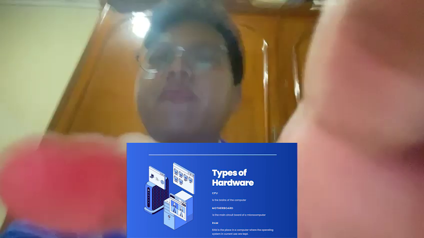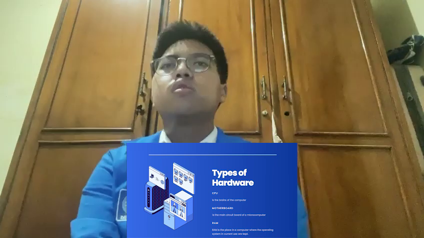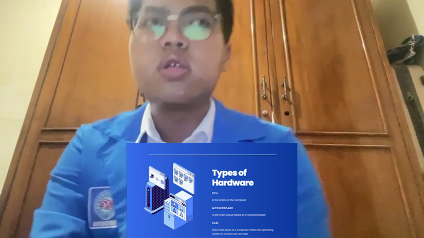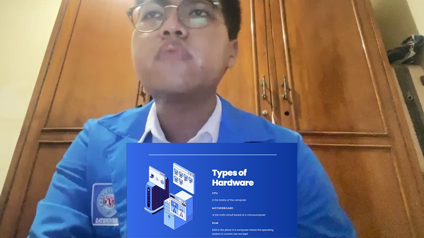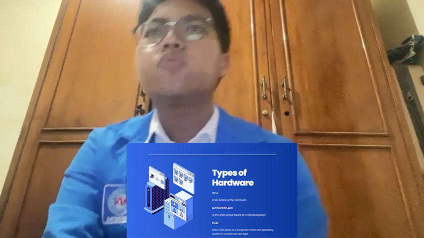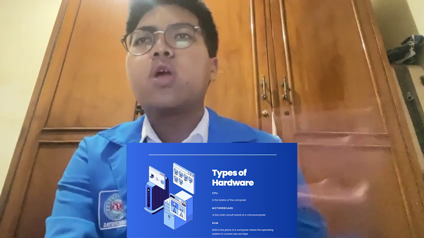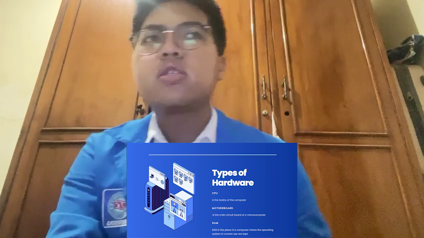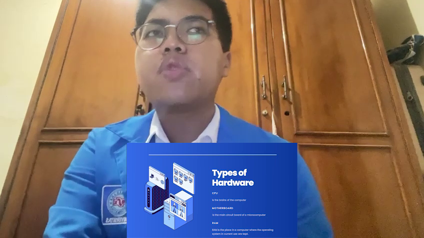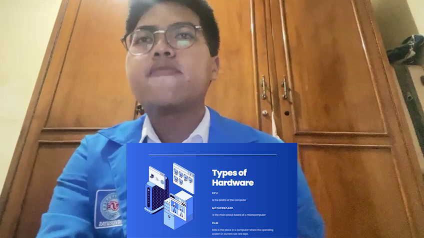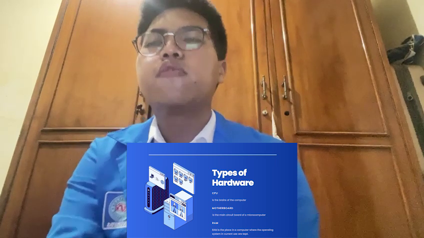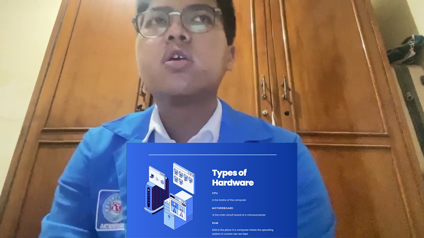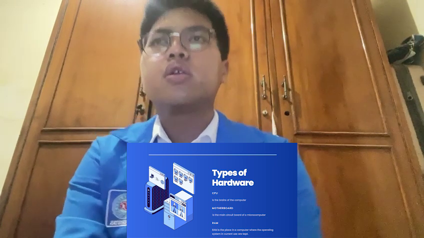Next is RAM. RAM is so important in a computer. It's for when you play a game or even watch YouTube. RAM is where it works. RAM is very important because it lets the laptop save things before you use YouTube.